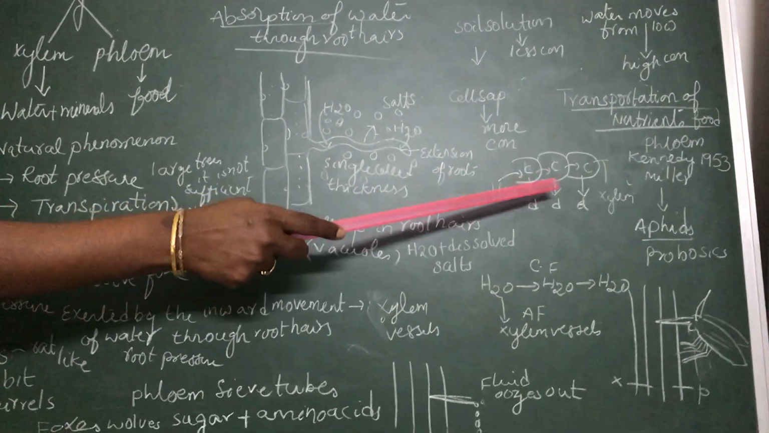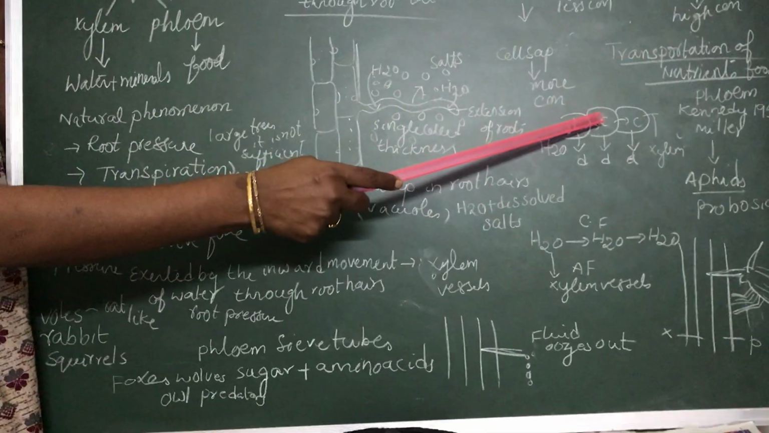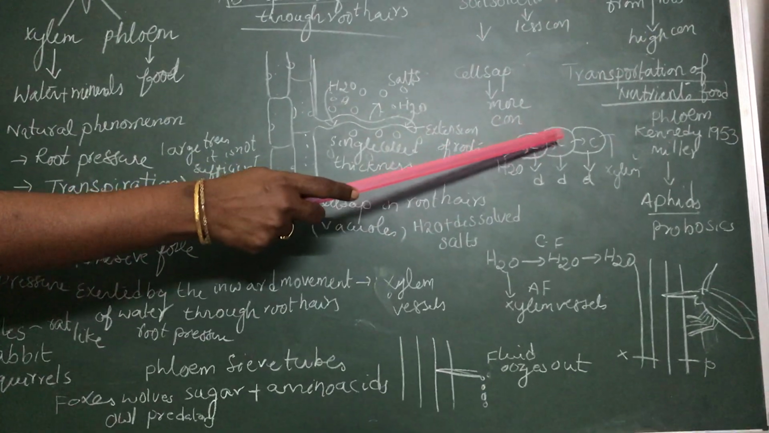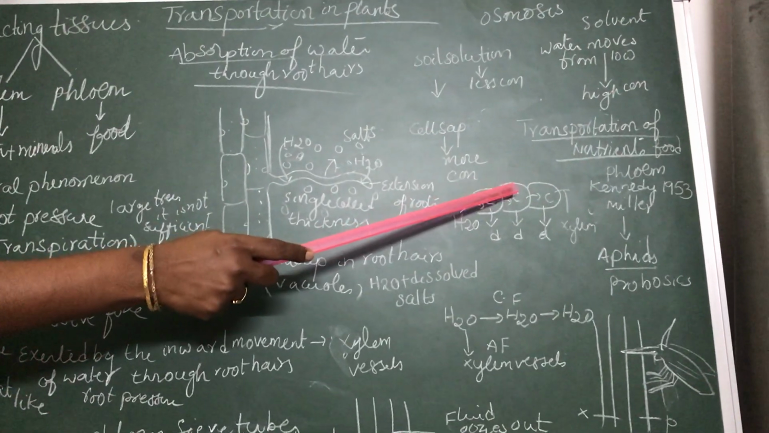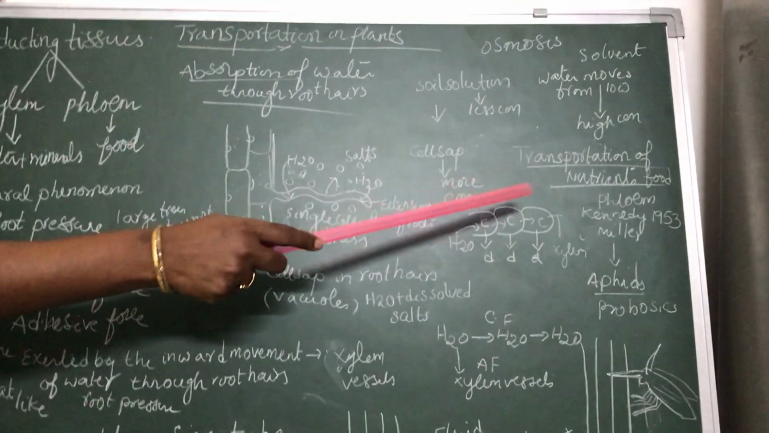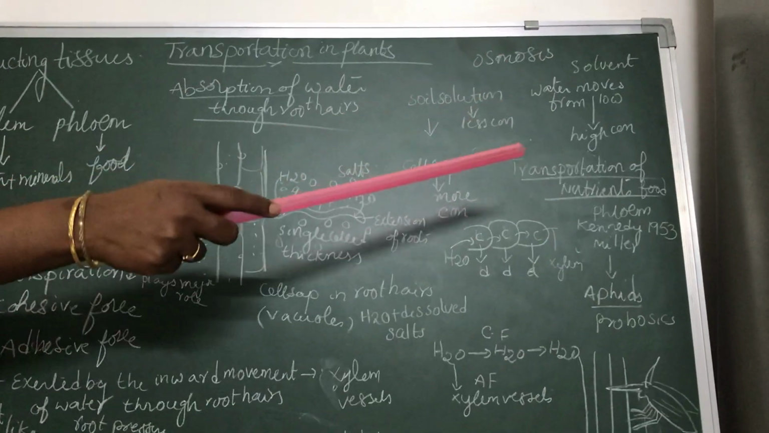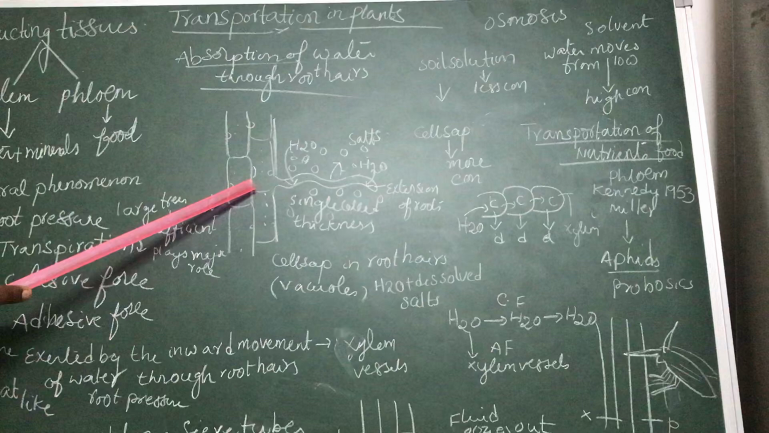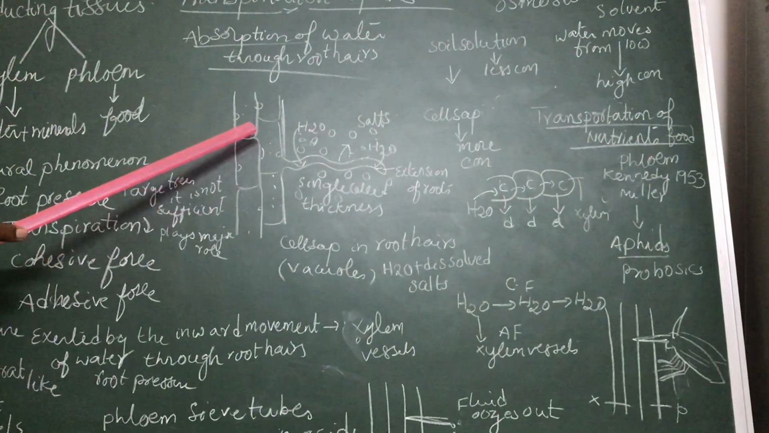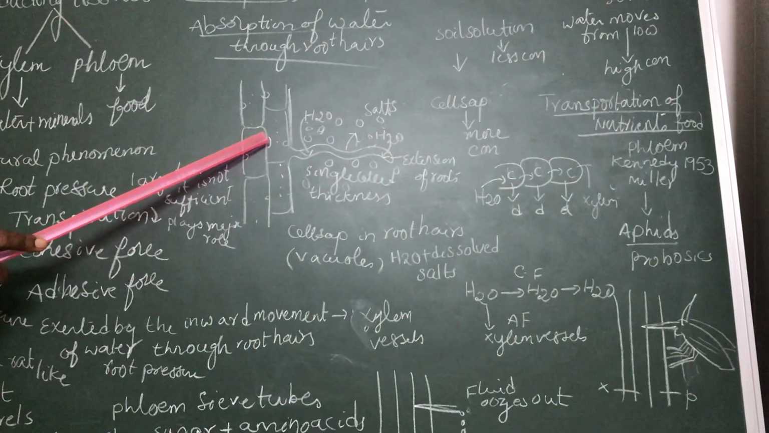Now the second cell again becomes diluted due to the adding of water. So now what will happen? The water will again enter into the third cell. Like that, the water enters from one cell to another adjacent cell. Finally the water enters into the xylem. The water enters into the root xylem.